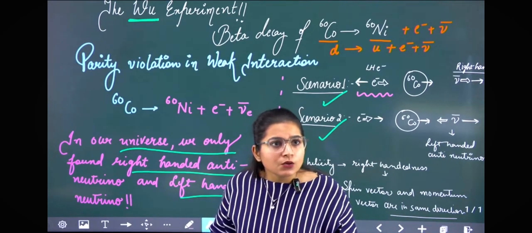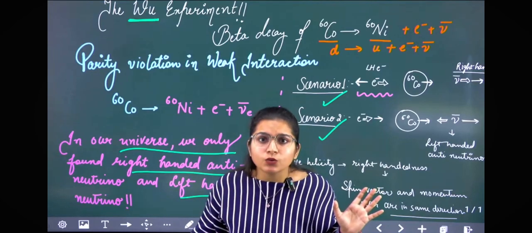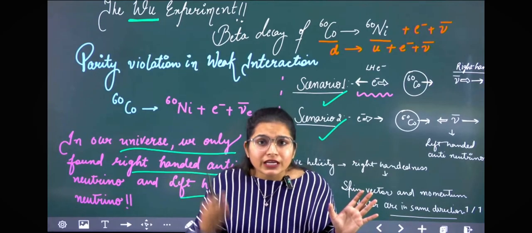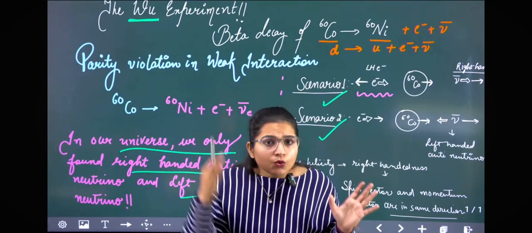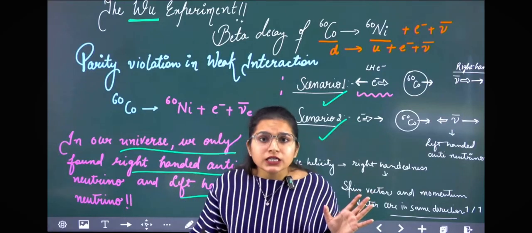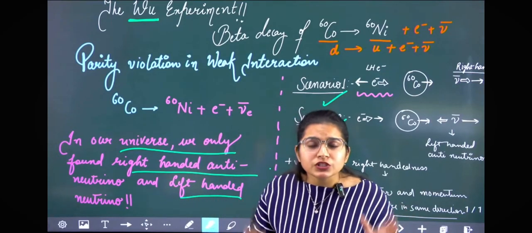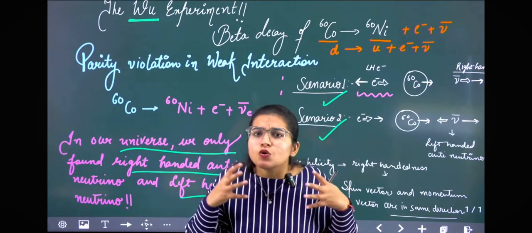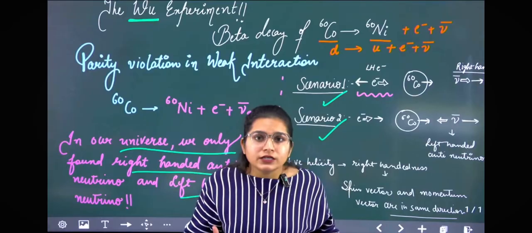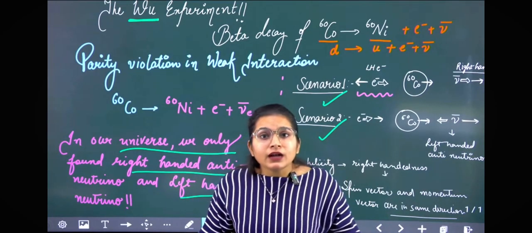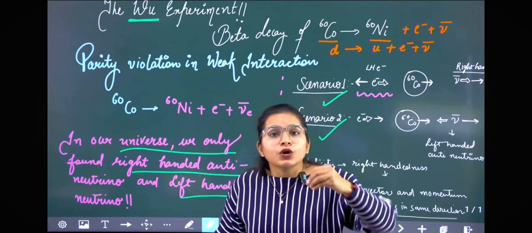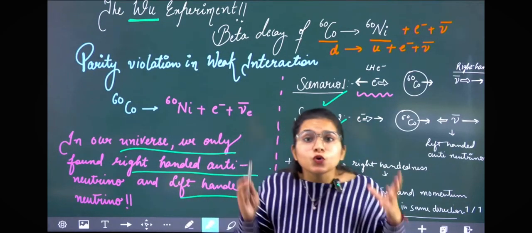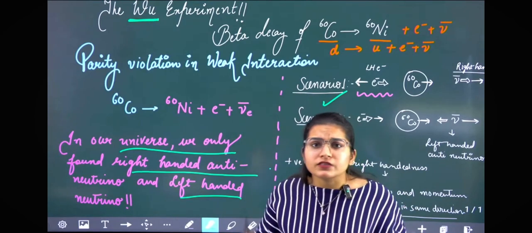That is the consequence of this experiment: we find out that the parity is violated in the weak interaction. During the weak interaction, during the beta decay, the quark changes from D to U, and there is only one preferable direction in which the electron is emitted, and that is the opposite direction. There is no 50-50 probability. There is no equivalence between the two handedness systems; more priority is given to one scenario rather than the other, even though both scenarios were allowed by the conservation laws.